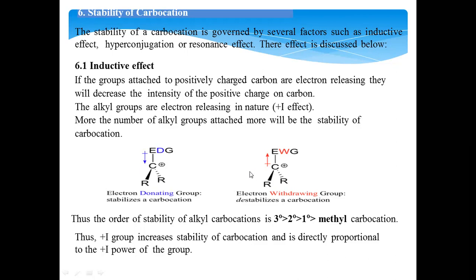So the conclusion is that the presence of electron donating groups or plus I groups increases the stability of carbocation, and the presence of electron withdrawing groups decreases the stability of carbocation. Coming to the order of stability, tertiary carbocations are more stable than secondary, secondary are more stable than primary, which is more stable than methyl carbocation. Here the conclusion is plus I groups increase the stability of carbocation, and minus I groups decrease the stability of carbocation.